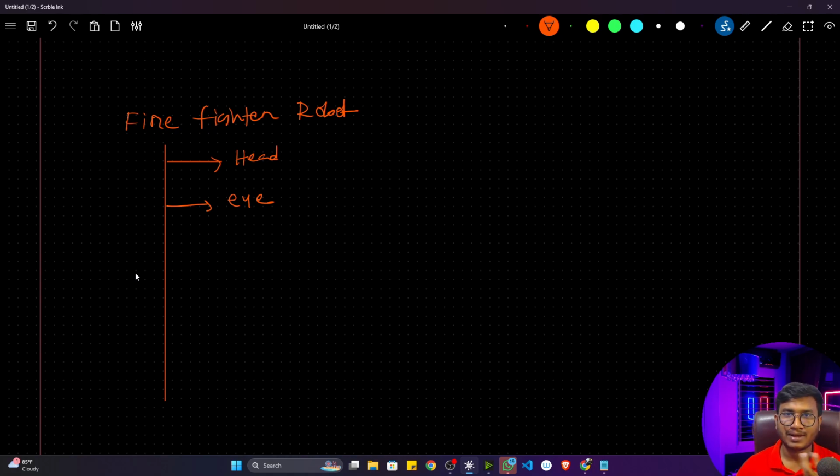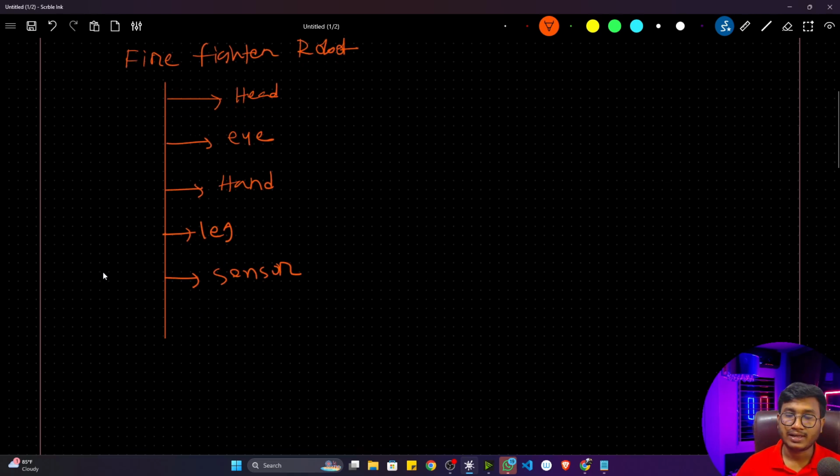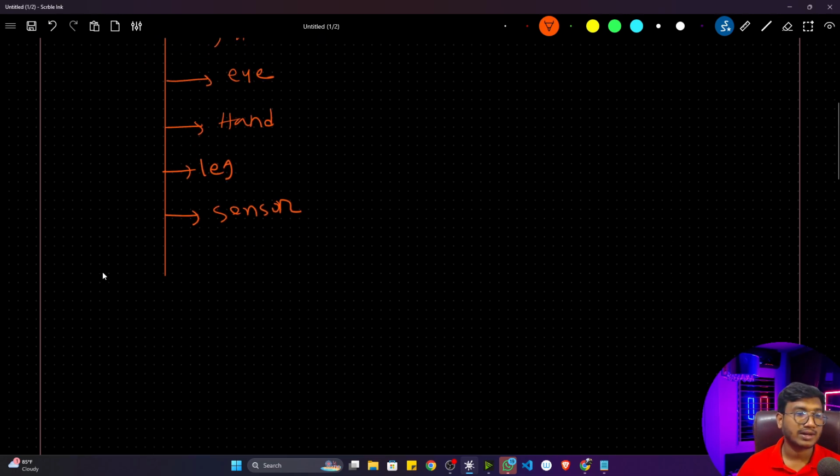With the help of a camera, you can implement the eye module. Then let's say it has hand functionality, it has leg functionality. Let's say it has sensors functionality, like different sensors are integrated. Whenever fire is there, it will detect that fire. Wherever any gas is there, it will also detect that gas, right? So these are the sensors I also integrated.